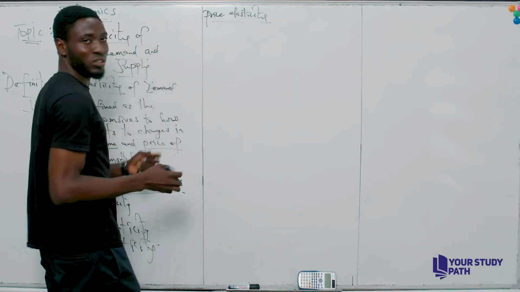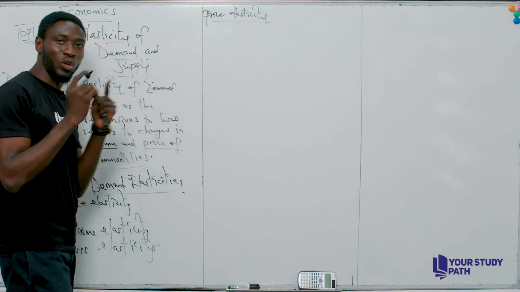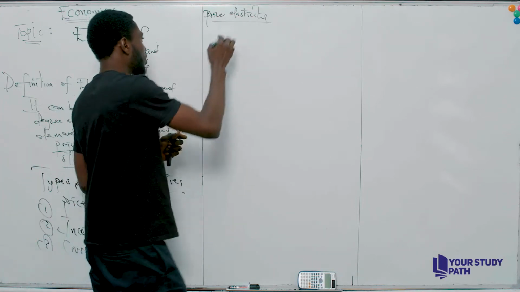So the definition goes this way, but the only determinant there is the price. So let's put that down.